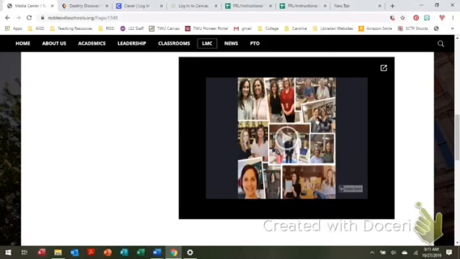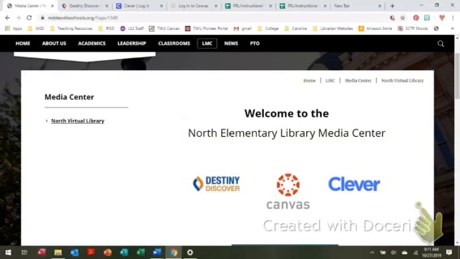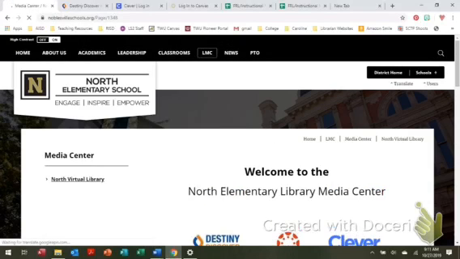There are 4 specific areas of need of development on this website. First, there is a link to the North Virtual Library that redirects to the original landing page. The link to the North Virtual Library needs to be removed if it does not point to a different web page with new or additional information.